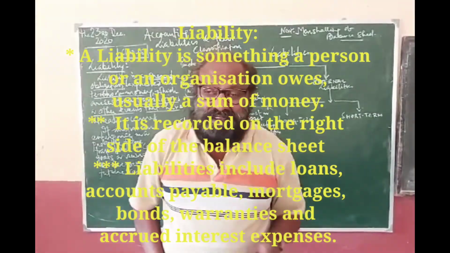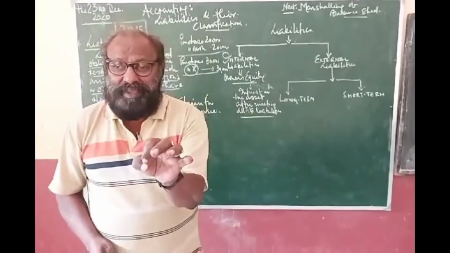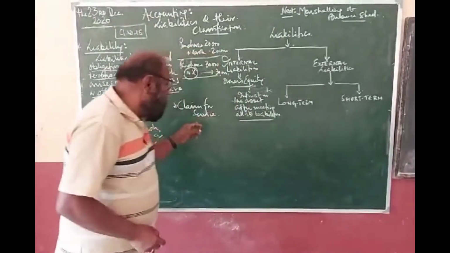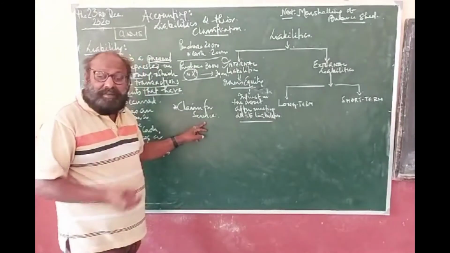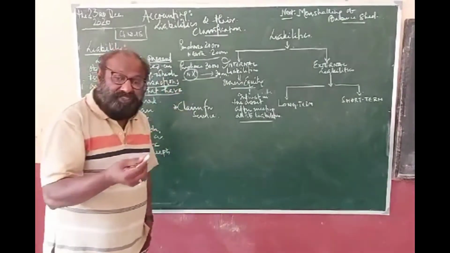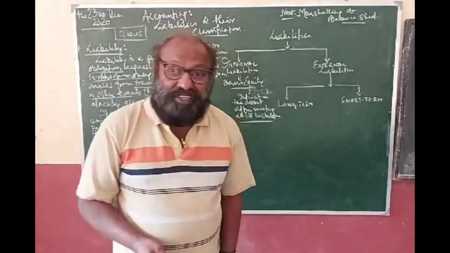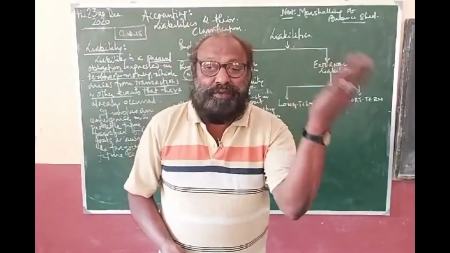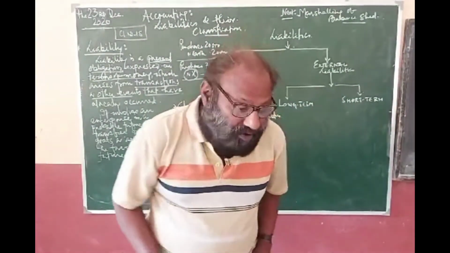Thus, three things. Liability is an obligation to pay. That means what I have already told you repeatedly: it is a claim by some other to get the service from me. For what purpose? Because I have effected the transaction, but I have not paid for the transaction. So it's a present obligation for the future task, or a future obligation for any present transaction. Clear?